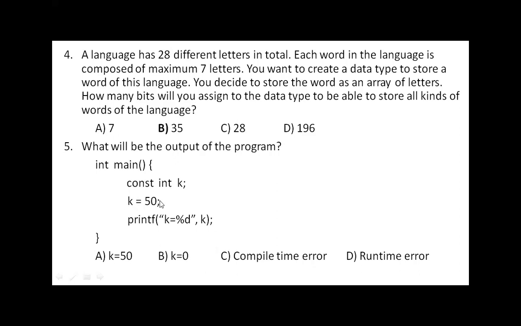And say, for example, if you remove this k is equal to 50 and if you print, no doubt, by default it takes the value as 0, then 0 will be printed. So what the compiler will think with this second statement is, you are trying to assign another value. When you declare like this, 0 will be initialized to k. K takes the value of 0, and in the next statement you are trying to change the value of k, but you declared it as constant. So that's why the compiler gives error.